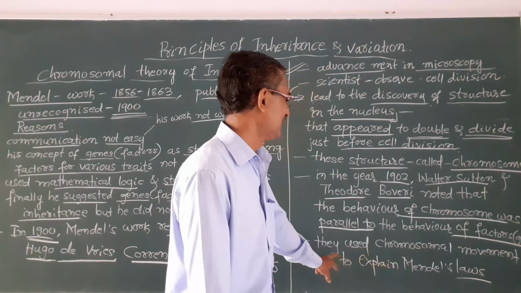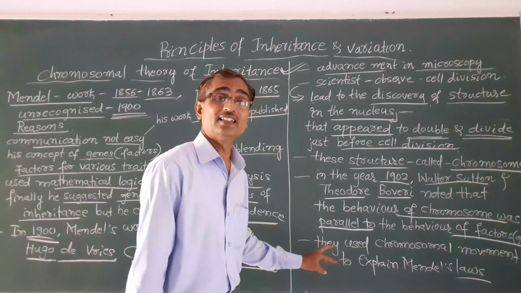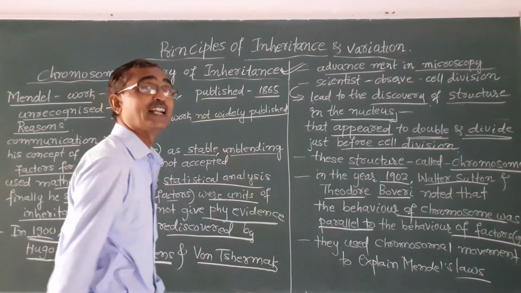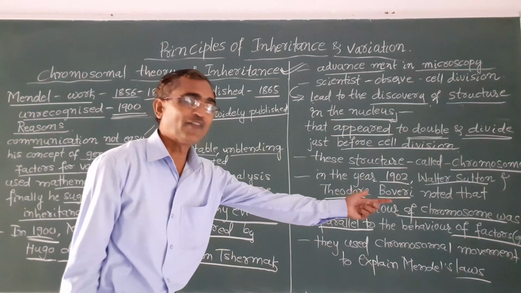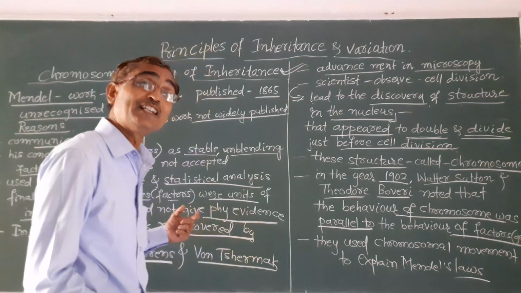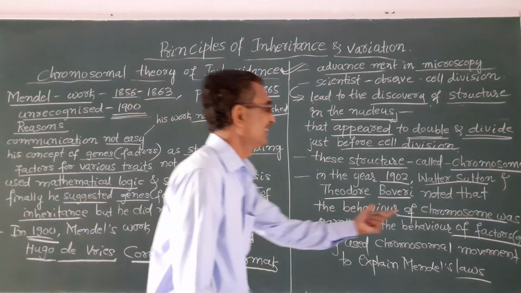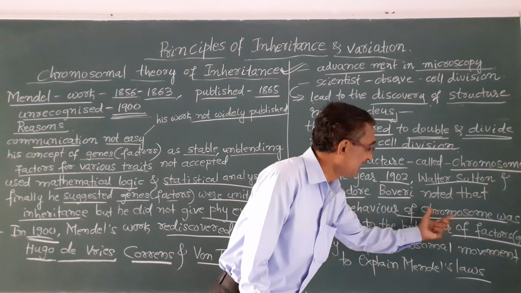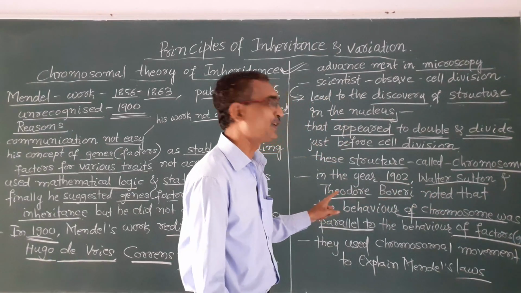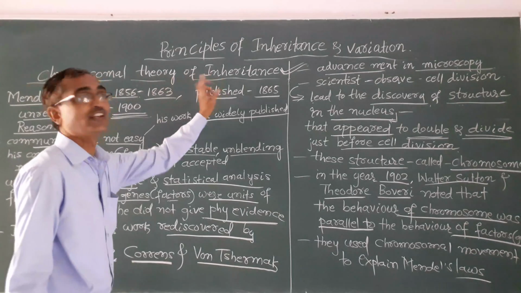Okay, so then they gave the chromosomal theory of inheritance. The factors, the discrete units of inheritance as proposed by Mendel, were the chromosomes. Okay, and that is why Walter Sutton and Theodore Boveri put forth the chromosomal theory of inheritance.